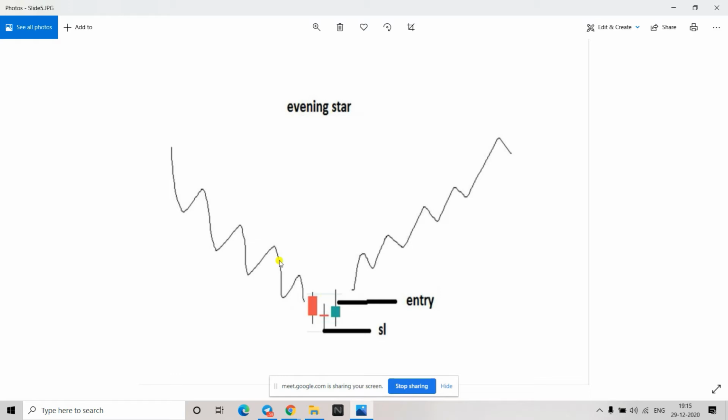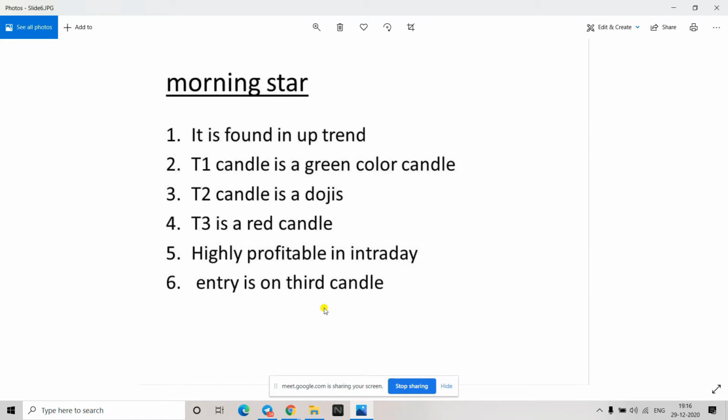So this is the trade setup. Price is going down. We have T1 which is bearish, T2 which is indecisive, and then there is a bullish candle. So whenever the bullish candle's high will break, that will be your entry. Your stop loss will be the low of the system. Sometimes the low could be made by your T1, sometimes by T2 or maybe by T3 as well. So whichever candle makes the low, that would be your stop loss. Clear? This point clear, right? And we'll take a safe entry whenever the high of this T3 will break, then only you should take an entry.